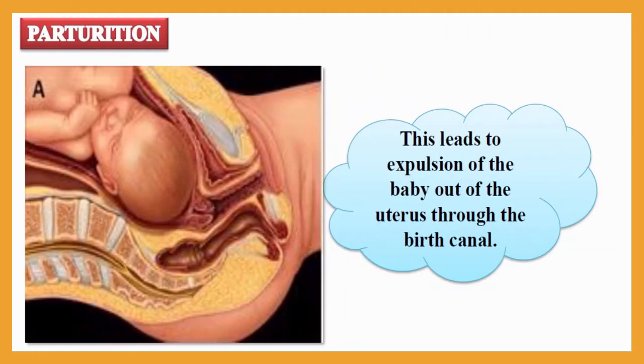Due to the high level of oxytocin, the baby is expelled out of the uterus through the birth canal, and that's why oxytocin is also considered a labor hormone, because it is mainly responsible for labor, or parturition.